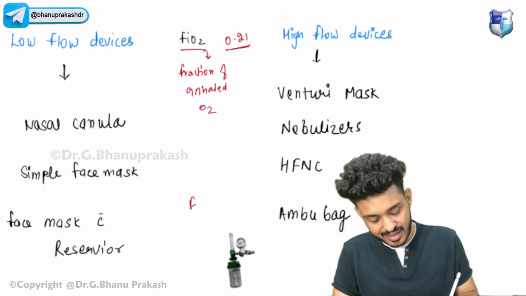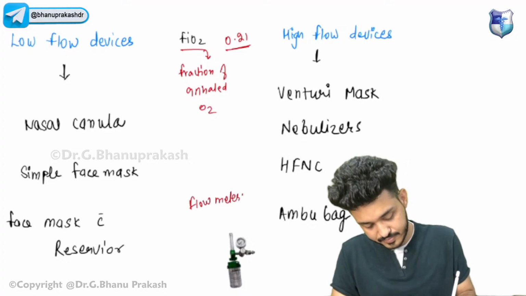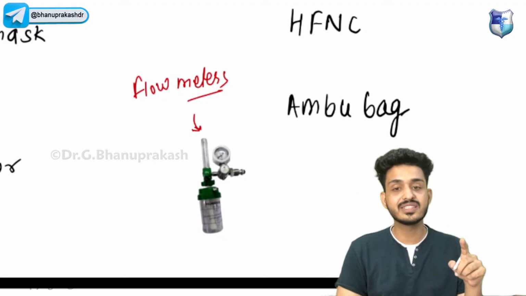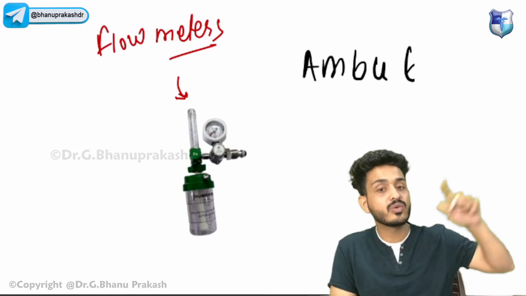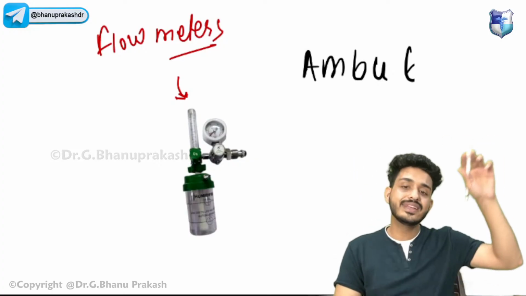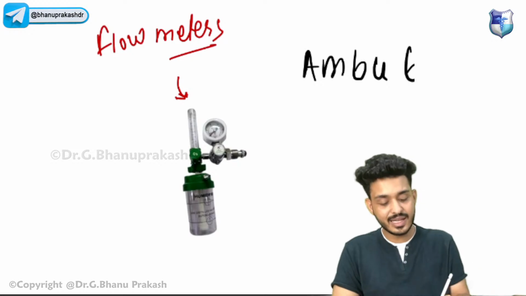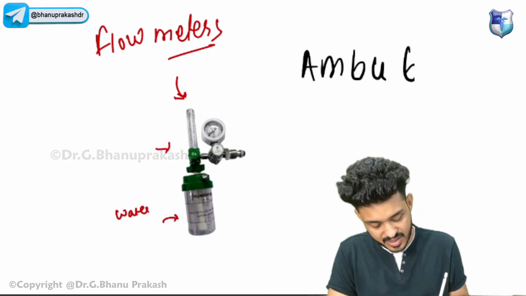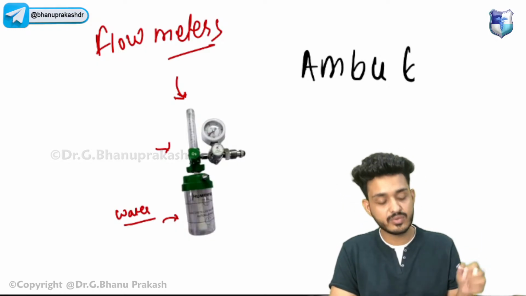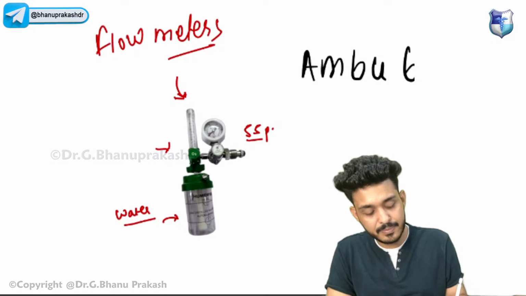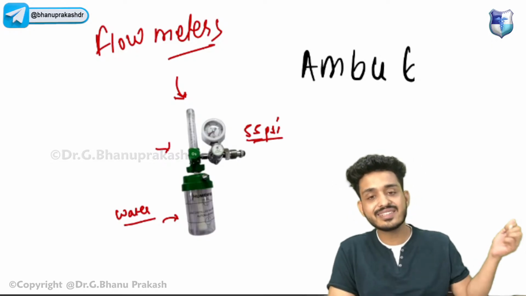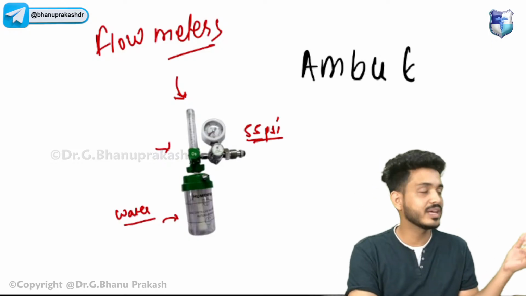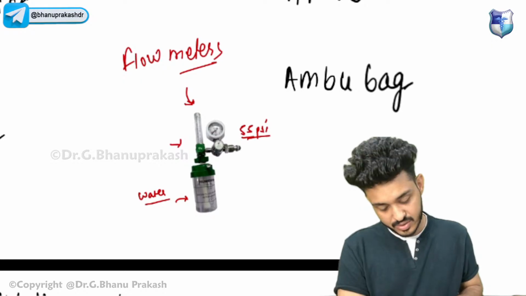The second thing we have to remember is the flow meters. You must have seen flow meters in the intermediate system. I've told you about the various pipelines present in your hospital. Near the bed of the patient, you have seen this type of structure. These are known as flow meters, and there will be some water or substance here doing humidification of the air. Here you will have 55 to 60 psi, which is part of the intermediate system. You can turn the gases on or off from here and give them directly to the patient. So this is about the flow meter.